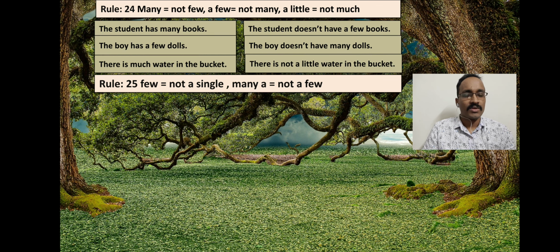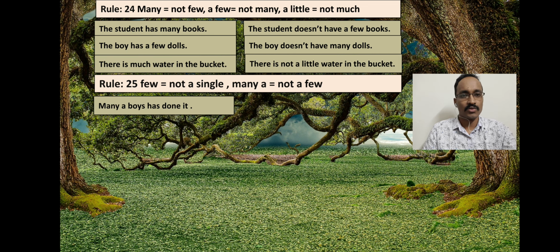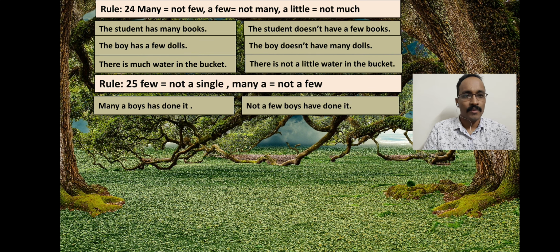Now see rule 25. Here you see in the affirmative sentences you may find few, and in this case you will use not a single. And if you find many in the affirmative sentence you will use not a few to make these sentences negative. Let's go through some examples. Many a boys has done it. Many a is there, so not a few. Not a few boys have done it.